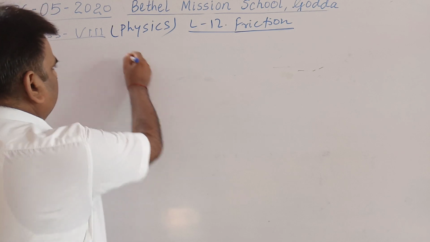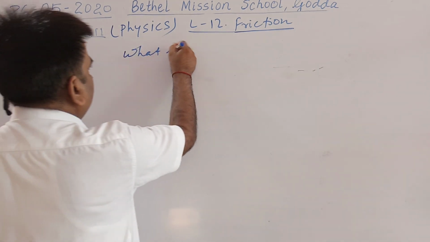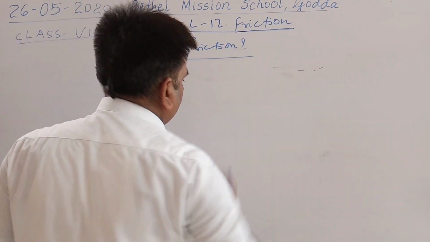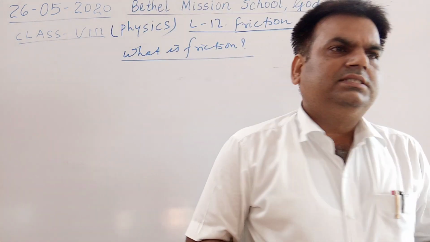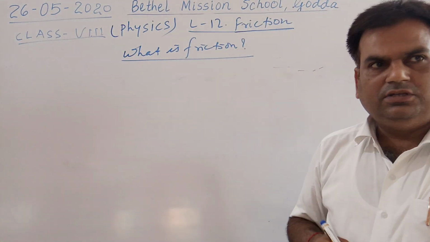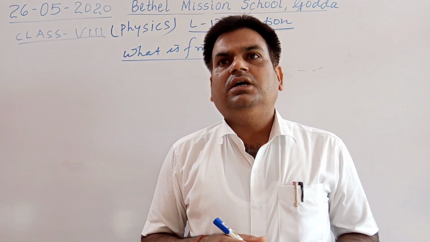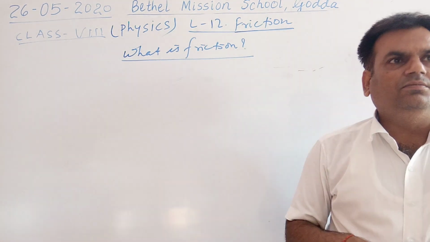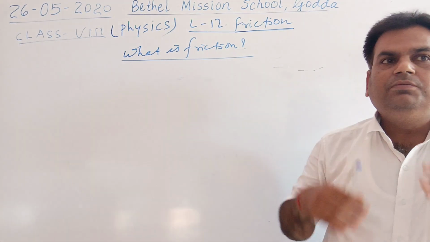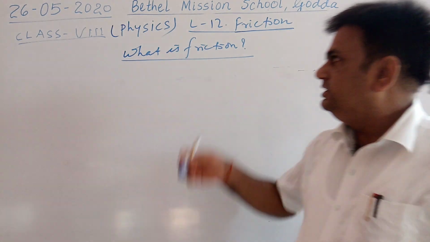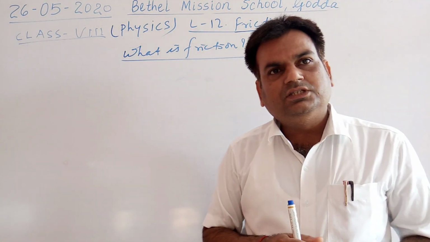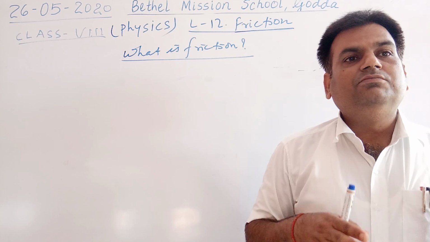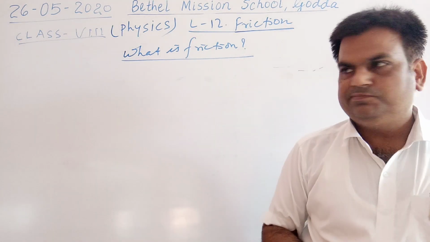What is friction? Friction is a kind of force which opposes the motion of one object when it moves over another. So friction is a kind of force which opposes the motion of one object when it moves on the other.